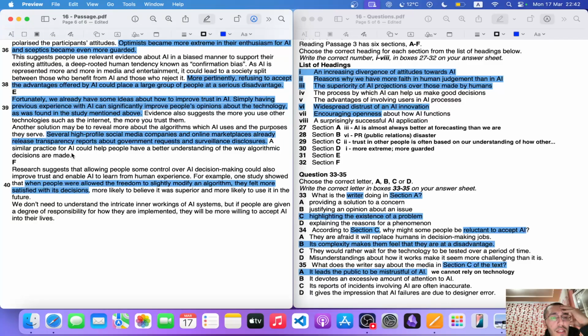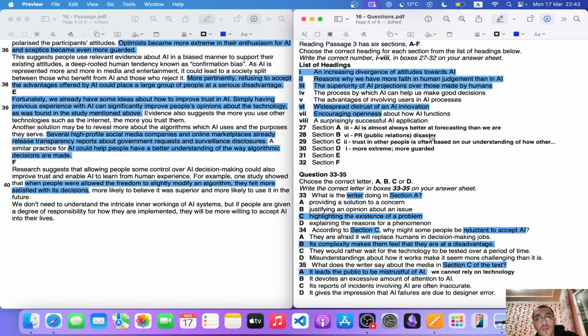So a similar practice of AI could help people to have a better understanding of the way algorithm decisions are made. I don't know. I'm just gonna choose 7, most probably. So, encouraging openness about how AI functions.